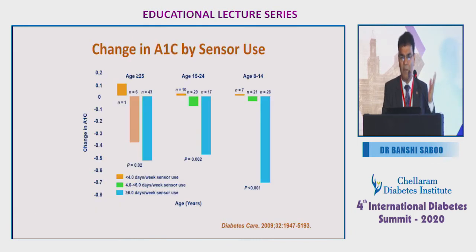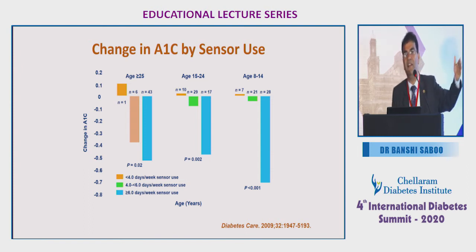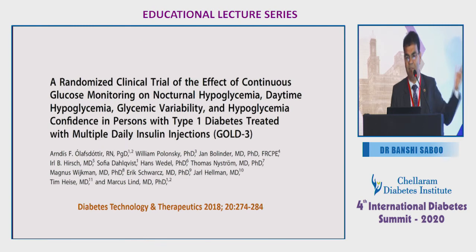And then there is a paper in 2009 itself, using a sensor, when the sensor people started in type 1 diabetic continuous glucose monitoring, you can see a significant difference as far as their HbA1c reduction is concerned. So this is what the continuous glucose monitoring does in all those patients who are on basal bolus therapy. There is one recently published data in 2018 which I like, the GOLD 3 trial.